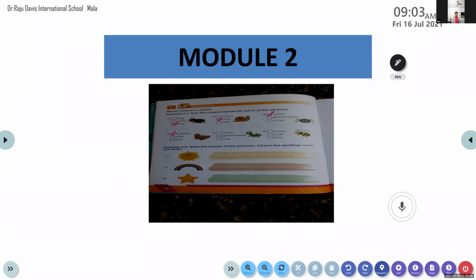Others, please mute your devices. Spider, grasshopper, and frog. Very good. Which one? Frog or grasshopper? Decide and tell. Grasshopper. Grasshopper, very good. Have you seen a grasshopper? Yes, ma'am. What color is the grasshopper?